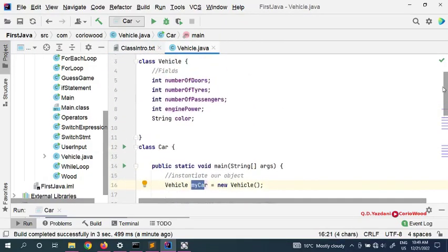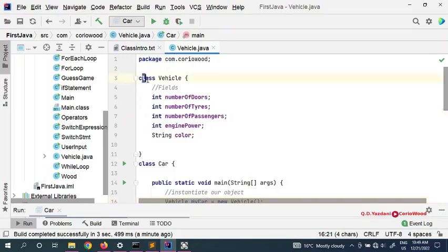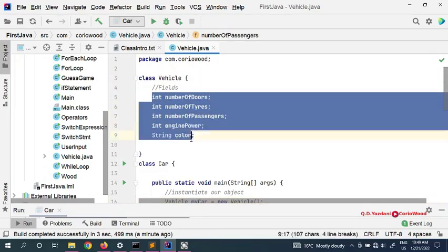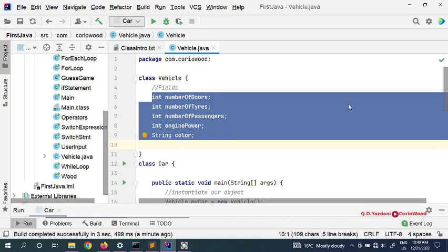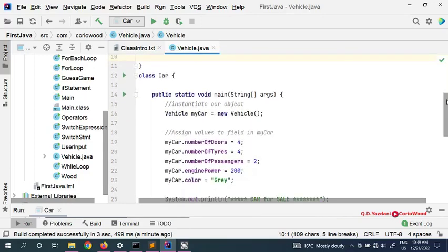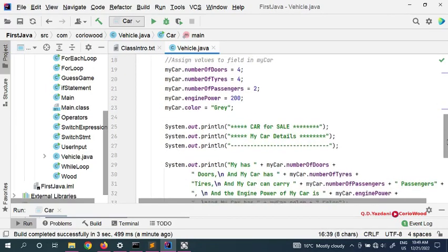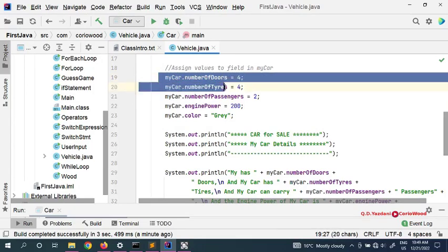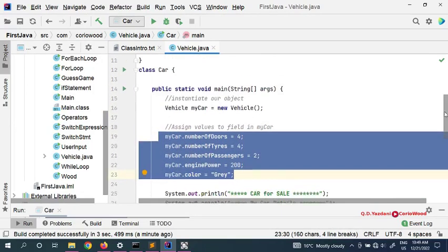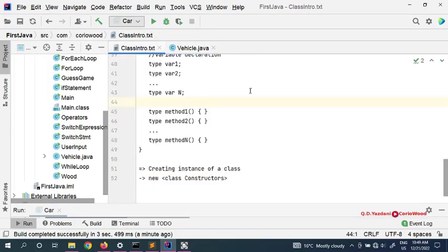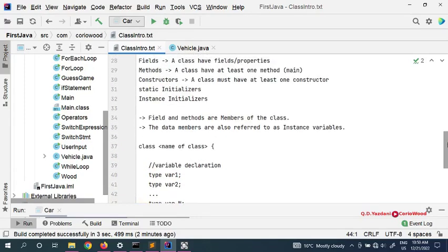So here we have seen a class, we have seen a field, how to declare a field, and we create another class. In this class we have only one method, and that's the main method, and through this one we have the name of the class. We just created objects, and here the constructor. Here we are assigning values to our field, to our instance. So here initializing this is instance initializers.